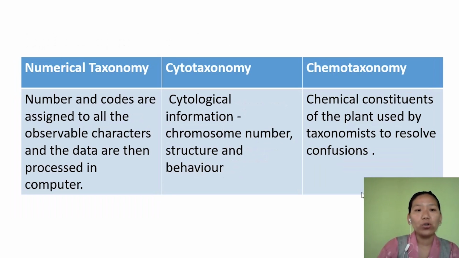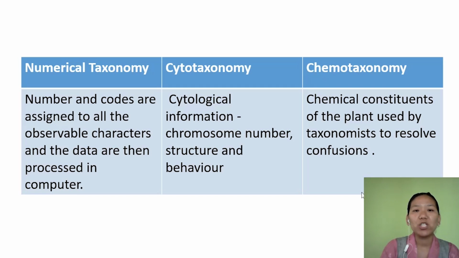Again we talked about taxonomy. Taxonomy deals with the classification of an organism. It also deals with nomenclature and identification. Now let us talk about different types of taxonomy. Numerical taxonomy is where all the observable characters of the plant are taken into consideration, and these characters are given numbers and codes, which are then processed in a computer. So it gives importance to all the parts of the plant.